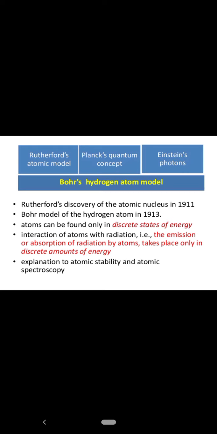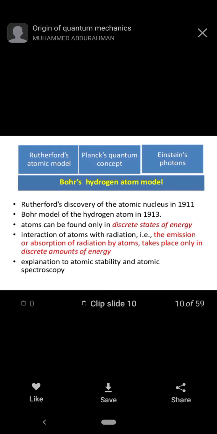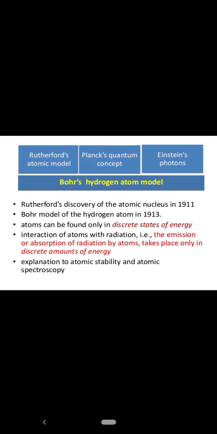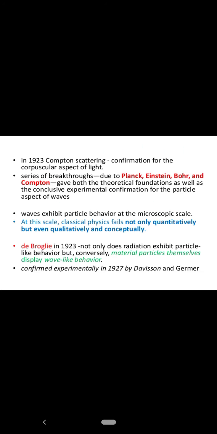Another study was Bohr's model of the hydrogen atom, which was given in 1913. According to Bohr's model, atoms can only be found in discrete states of energy. The interaction of atoms with radiation, that is the emission or absorption of radiation by atoms, takes place only in discrete amounts of energy. This led to the explanation of atomic stability and atomic spectroscopy. In 1923, Compton scattering confirmed the corpuscular aspect of light.